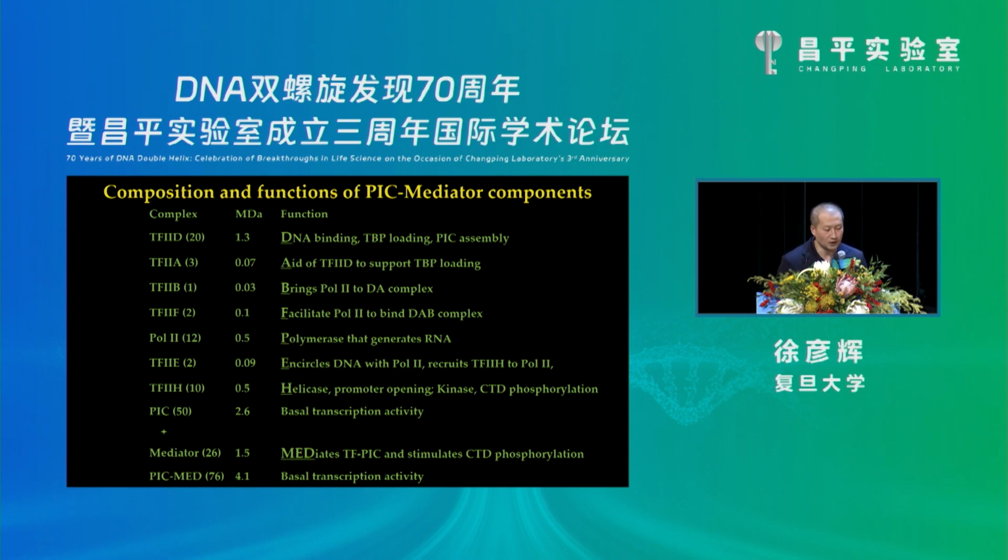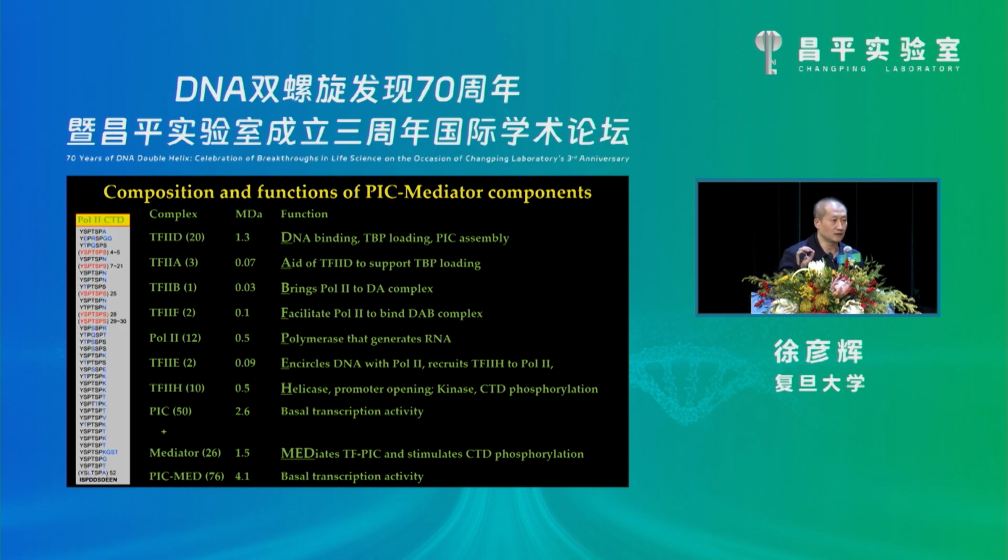And Pol II is the polymerase, and TFIIE can encircle DNA with Pol II and recruit TFIIH. TFIIH is actually the final trigger for the initiation step. It has a helicase subunit that can promote DNA opening, and a kinase that facilitates CTD phosphorylation.